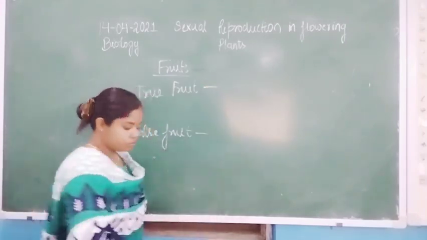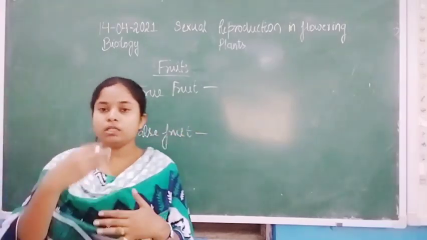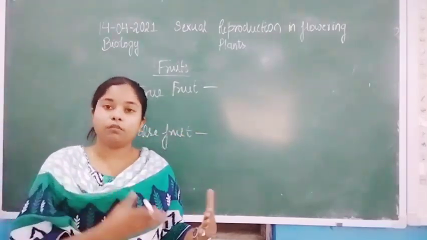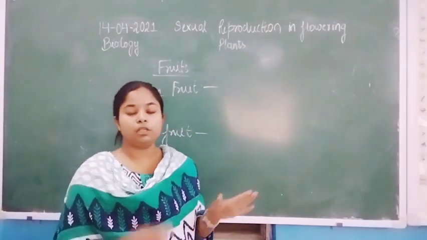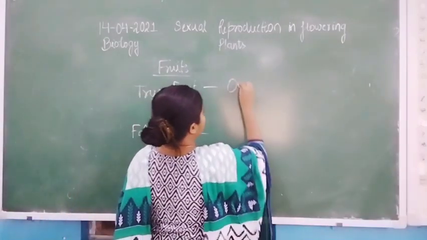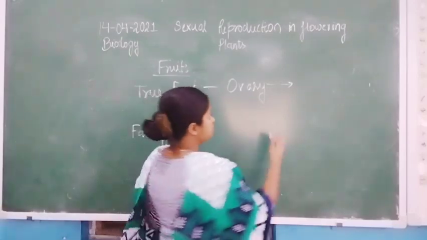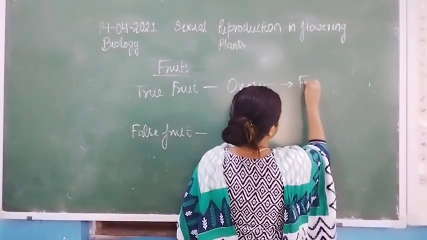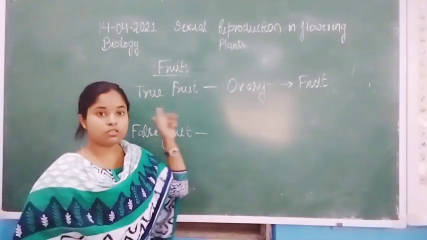So what is true fruit and false fruit? True fruit is when the ovary is converted into fruit. When the ovary is converted into the fruit, that kind of fruit is a true fruit.